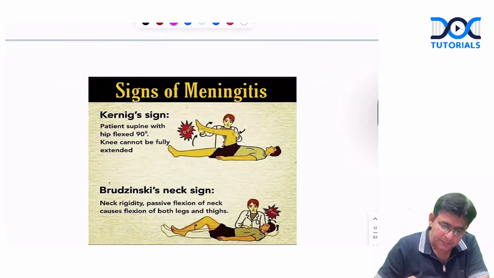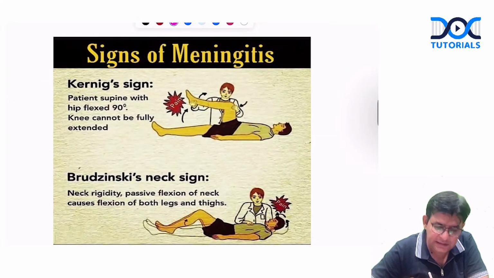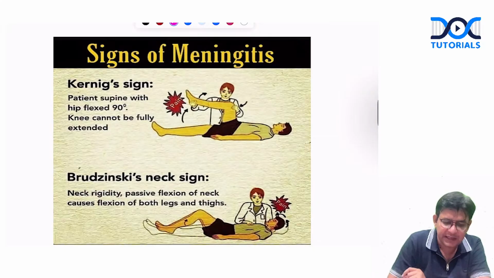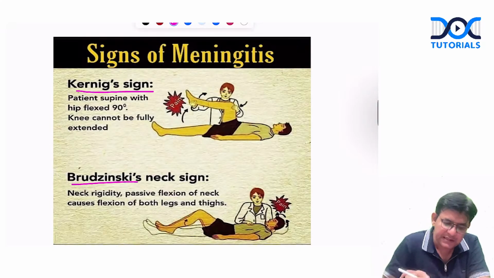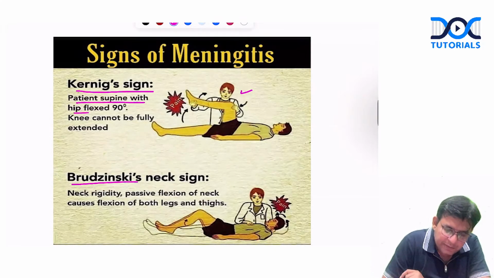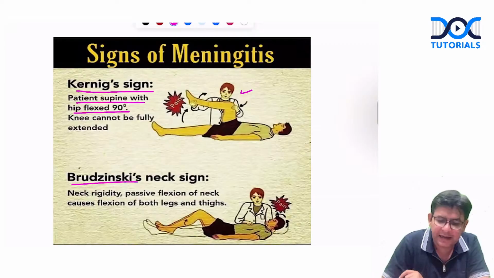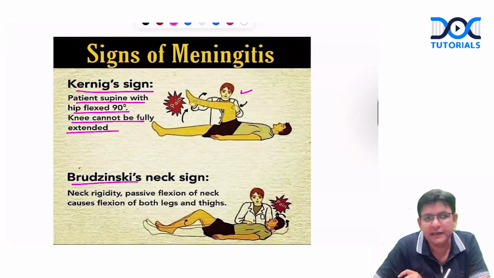Now, as per the picture, I want to tell you what the Kernig sign and the Brudzinski sign are. As you can see, the upper one is the Kernig sign and the lower one is the Brudzinski sign. As a doctor, you have made the patient supine like this, and you have put the hip flexed at 90 and you try to extend the knee.